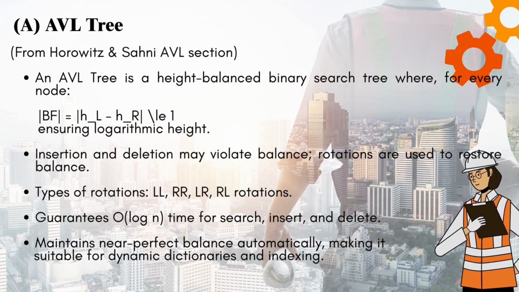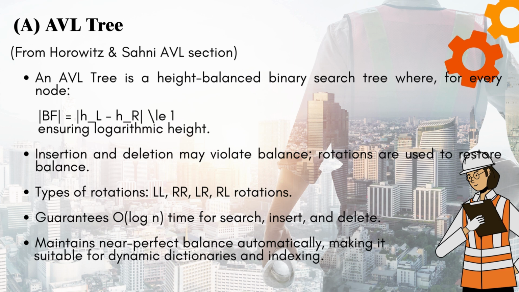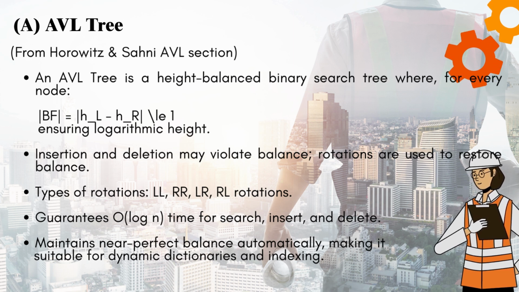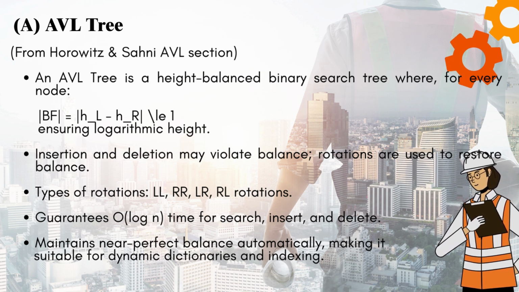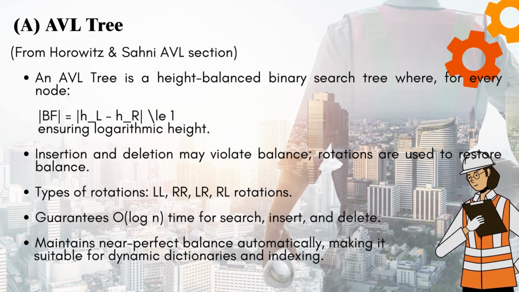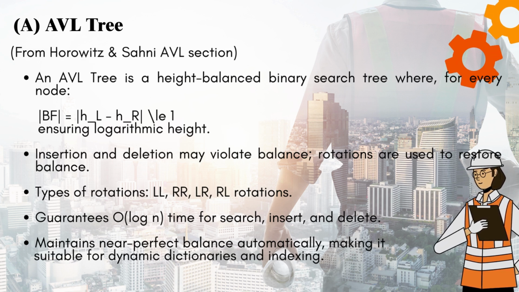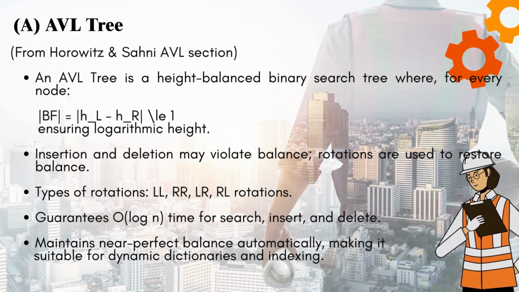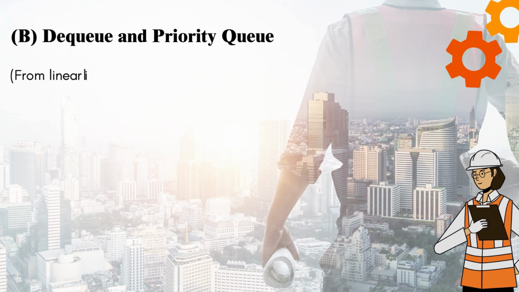Rotations are used to restore balance. Types of rotations: LL, RR, LR, RL. It guarantees O log n time for search, insert, and delete. It maintains near-perfect balance automatically, making it suitable for dynamic dictionaries and indexing.